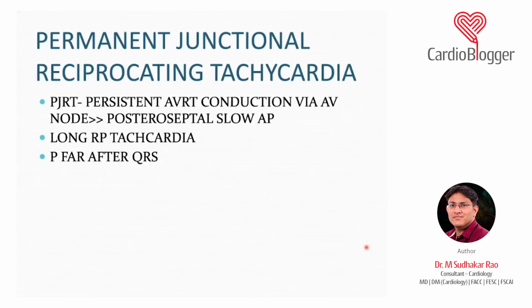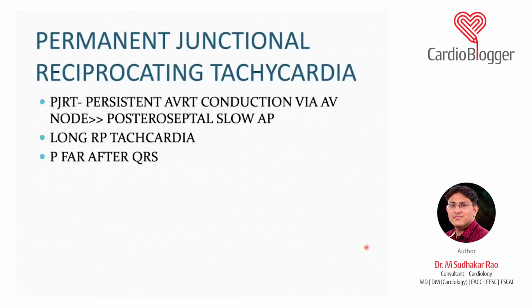Second important thing is they are usually not precipitated. It is usually preceded by a sinus rhythm. So if you are able to see the initiation of this tachycardia, it is usually preceded by a sinus rhythm and not by a premature atrial complex. By the way of termination, you may not be able to differentiate. By the way of its initiation, you can tell.